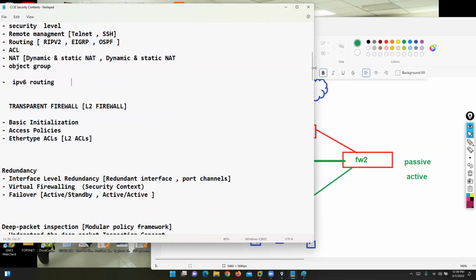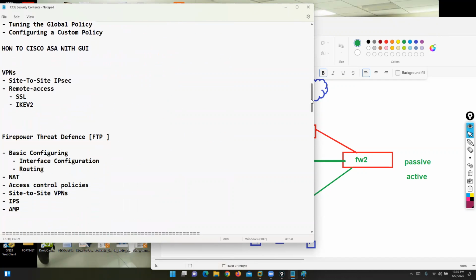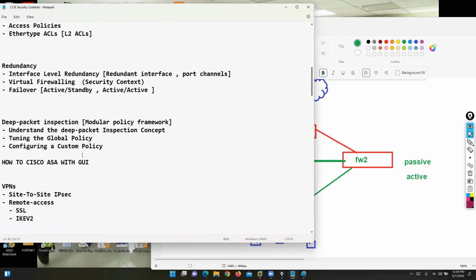But if you want to configure your firewall with a graphical page, all the options, yes, you can go with the ASA. How to configure Cisco ASA with a graphical interface? It's a common topic, right? For example, FortiGate we can configure with a graphical page, Palo Alto we can configure with a graphical page. Same with Cisco ASA. To access this Cisco ASA firewall with a graphical page, we have a software called ASDM. With the help of ASDM software, we can manage our firewall with a graphical page.